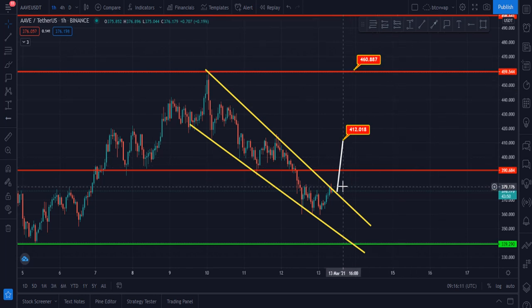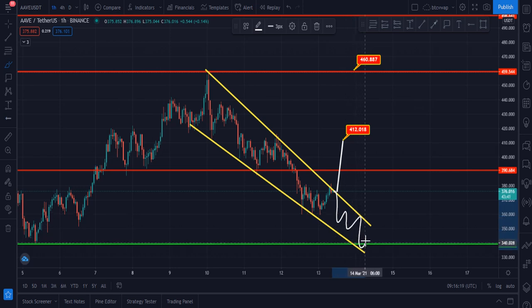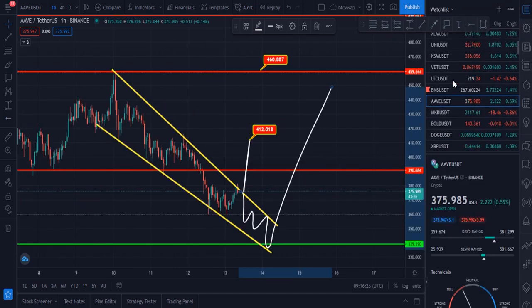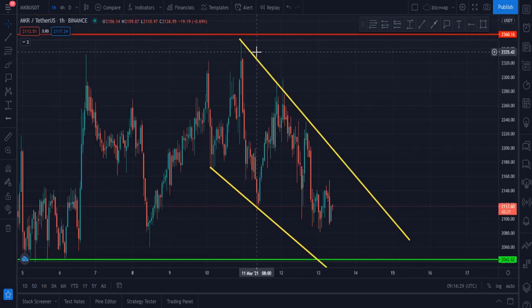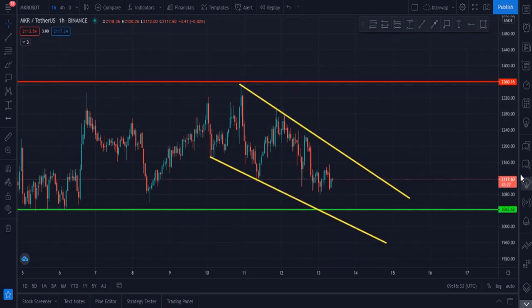But if unfortunately it fails to break this, then maybe sideways action, and maybe it will go down to 339, and after that it will go up. This is the current scenario in Aave right now. Maker USDT is our next coin, and Maker was rejected from this zone, $2,348, and now is in this falling channel, or descending channel, you can say.